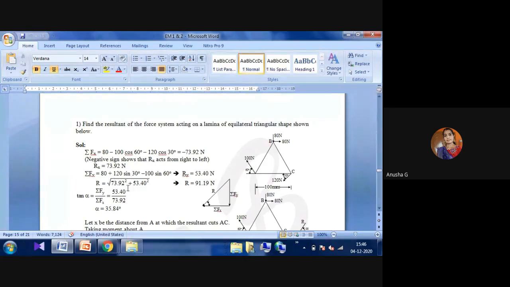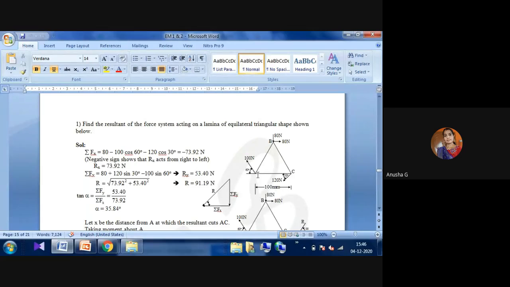Similarly, you have to find the summation of vertical forces equal to 0. Whatever the 80 will be in the downward direction, plus 80. And then this 120 we also straightaway take in the downward direction, 120 sine 30. This will be in the opposite direction, that's why minus 100 sine 60, then we will find the Ry value.